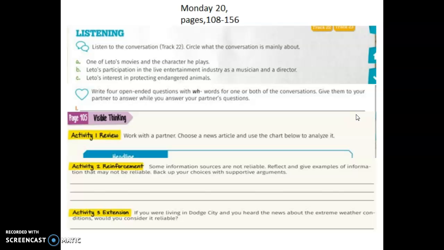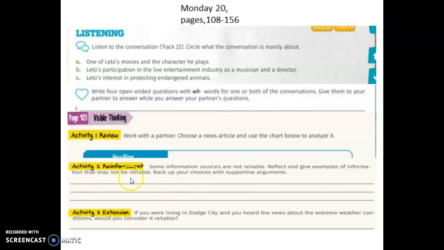For Monday 20, we got the pages 108 and 156. In the page 108, you got listen to the conversation, track 22, circle what the conversation is mainly about. And the page 156, we got visible thinking, activity 1 review, work with a partner, choose a news article, and use the chart below to analyze it.